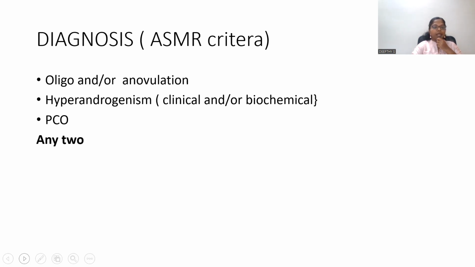So oligo or anovulation: there should be anovulatory cycles, that means absence of ovulation, or oligo-ovulation. That means not all the cycles are ovulatory. Only some of the cycles are ovulatory. That means the ovulatory cycles are very few. Infrequent ovulation is there.